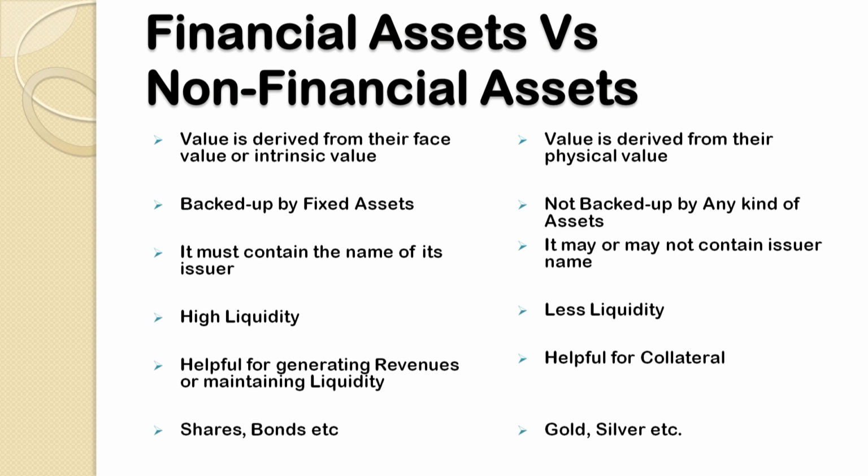Whereas the non-financial assets are basically used by the companies as collaterals. They use the non-financial assets in the form of collaterals. And let us take some examples. In the financial assets, we can give the example of shares, bonds, debentures, derivatives, mutual fund instruments. All these are basically the examples of financial assets.